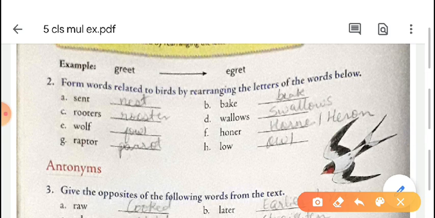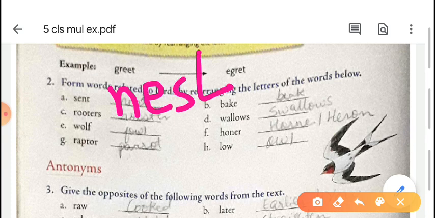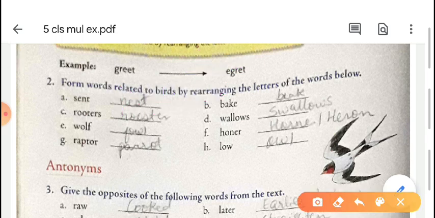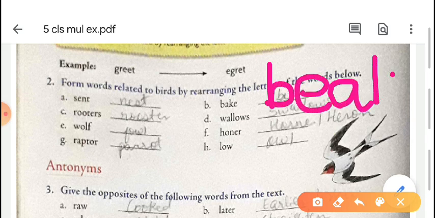So, it is nest, N-E-S-T. First one it is nest. Now, second one, B-A-K-E, bake. So, what is the bird-related word? Beak, B-E-A-K, beak.